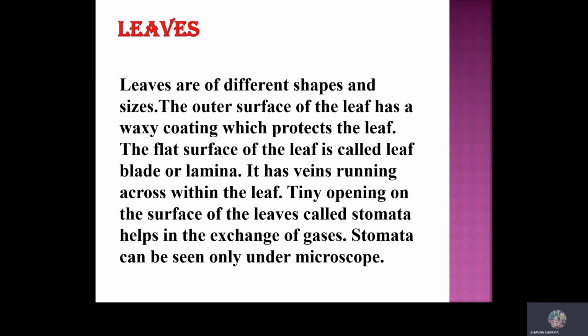It has veins running across within the leaf. Tiny openings at the lower surface of the leaf are known as the stomata, which help in exchange of gases. Stomata can be seen only under a microscope. And the petiole is a stalk-like structure by which the leaf is joined to the plant body.